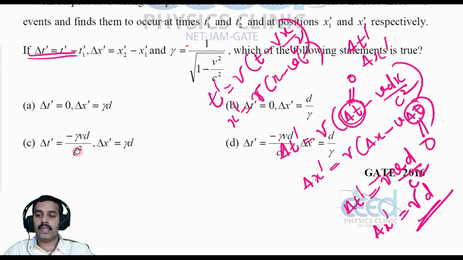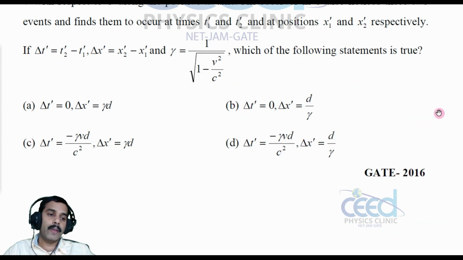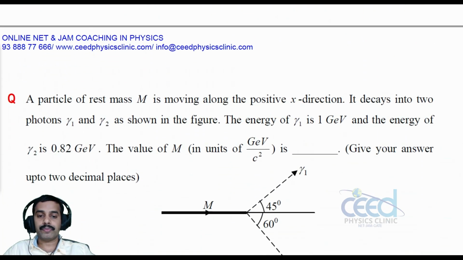So which is the option? Option C is correct, right? Minus gamma Vd by c square, and delta x dash is equal to gamma d. So option C is correct. All right. Now let us come to another problem.